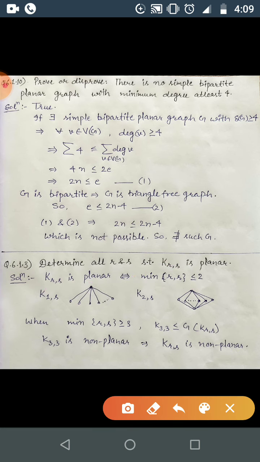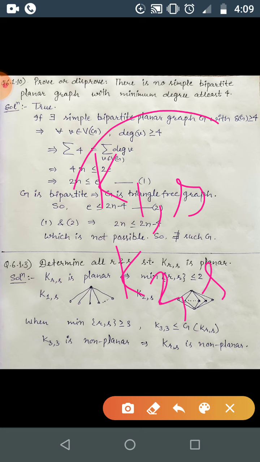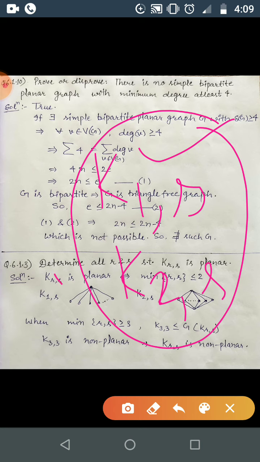Suppose R runs from 1 to 2 and S is arbitrary, correct? So we get the planar graphs K_{1,S} and K_{2,S}.